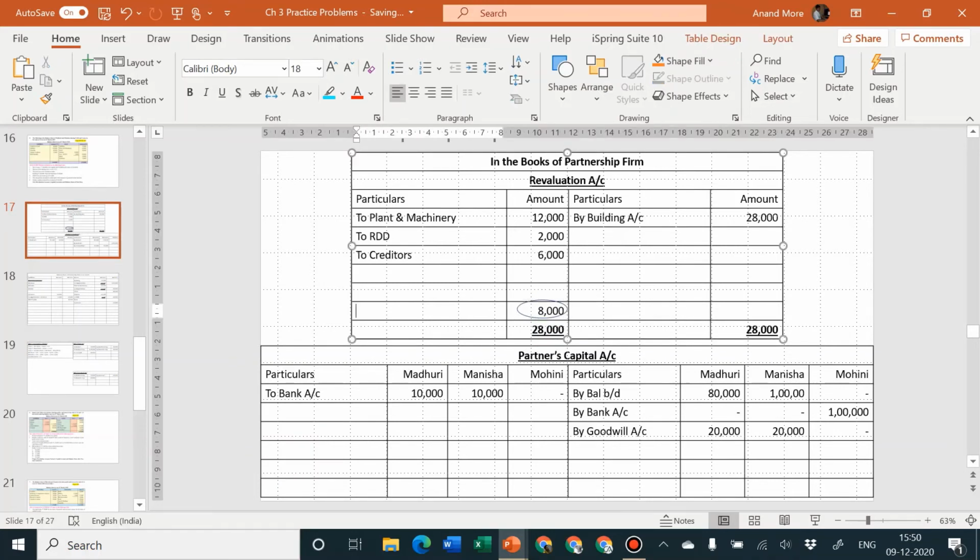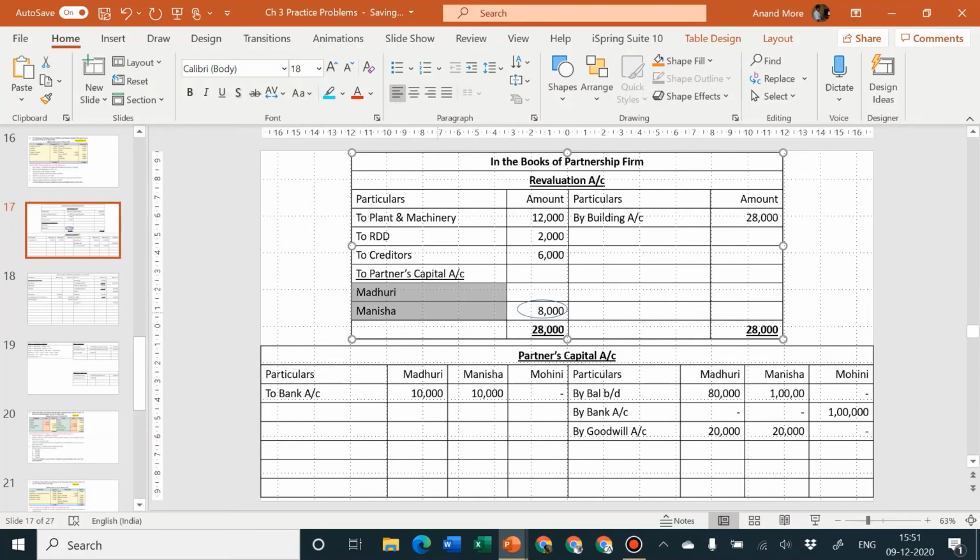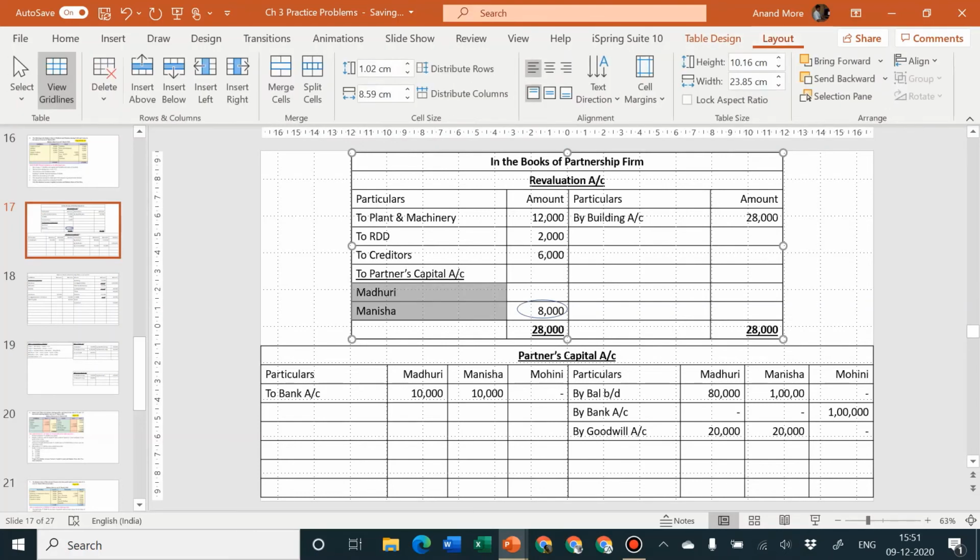Name will be Manisha and Madhuri. If Mohini is saying that she also wants to get a share of this, we'll tell her sorry. We'll specify this is the revaluation account, this is not for you, this is only for old partners in their old PSR. So old partners' capital account. In which ratio? Their old ratio. And what was the old ratio? We'll have to read the problem again to find out their old ratio.